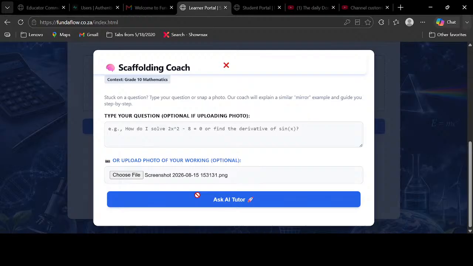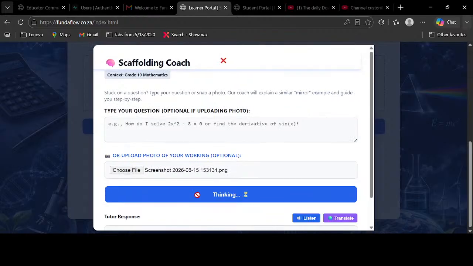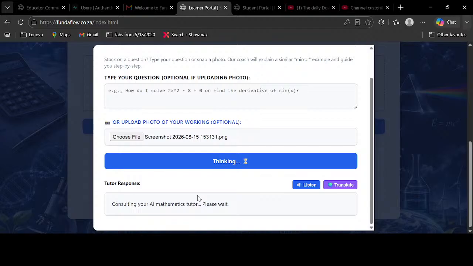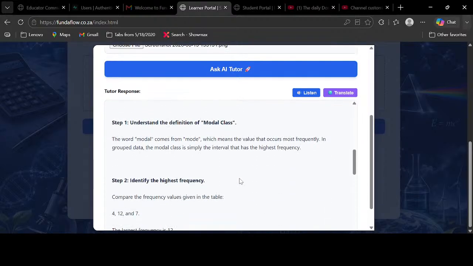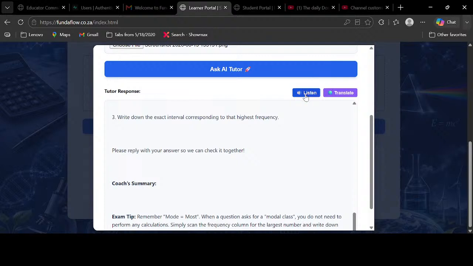The other good feature about this app, guys, is that once it's done, let's say it's going to give you English and you don't understand, and you want it in your home language. You can do that. You can ask it to translate it into your home language. Okay, so then let's press our listen button. It also has a good feature, which is just to listen, if you want to hear what it says.